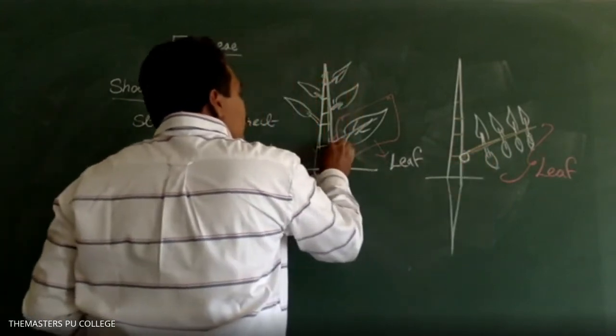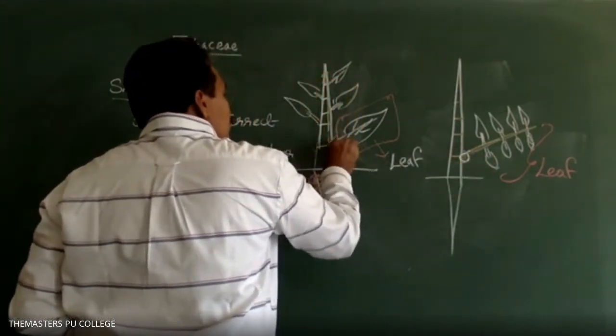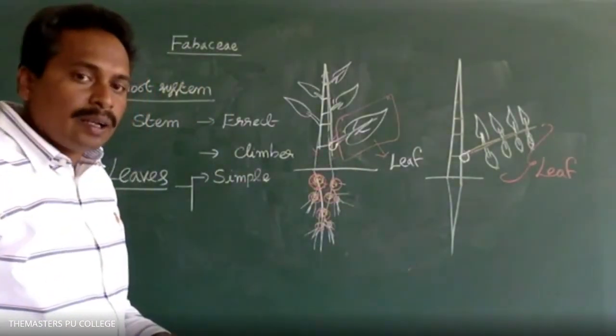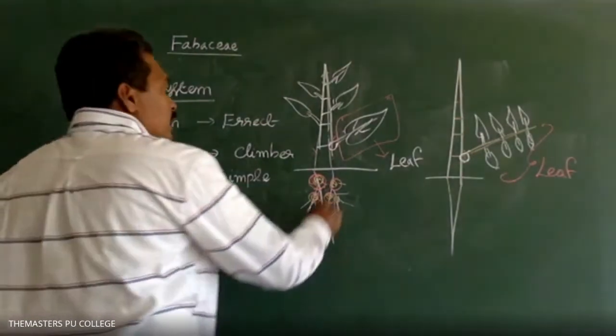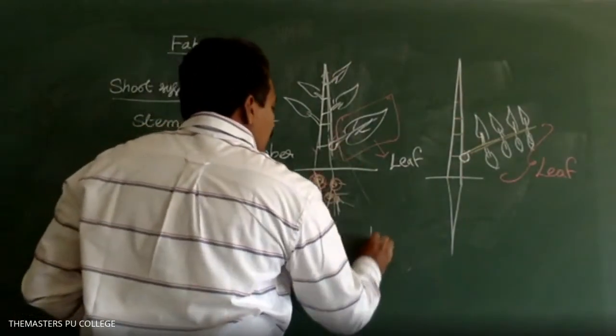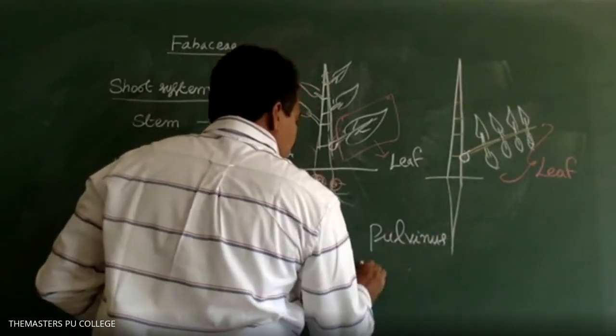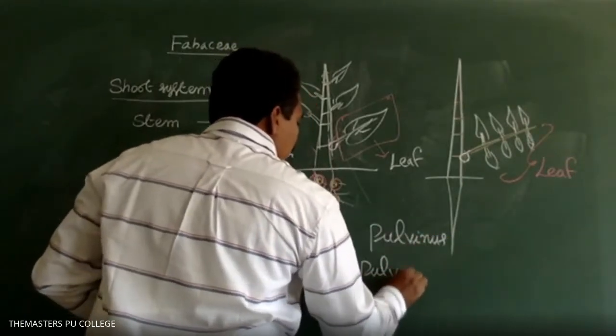The swollen leaf base is called pulvinous leaf base, or pulvinate.